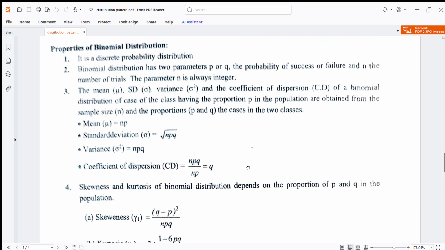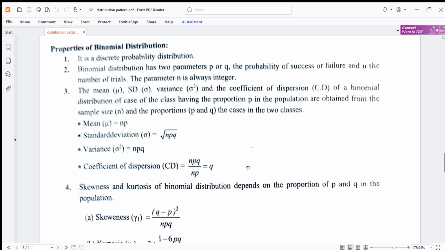Properties of binomial distribution. It is a discrete probability distribution. Binomial distribution has two parameters, p or q, the probability of success or failure, and n, the number of trials. The parameter n is always an integer. The mean mu, standard deviation sigma, variance sigma square, and the coefficient of dispersion CD of binomial distribution in the case of a class having the proportion p in the population are obtained from the sample size n and the proportions p and q of the cases in the two classes.